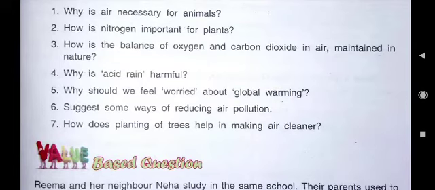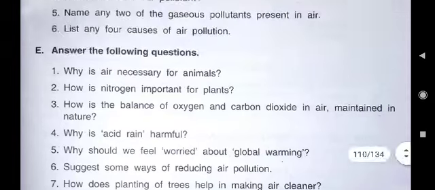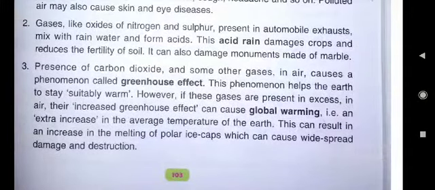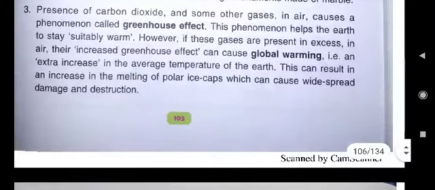Global warming is very harmful. Then the question is being asked, why should we feel worried? So, the answer will be, here you see global warming is written in this paragraph. It is written, presence of carbon dioxide and some other gases in air causes a phenomenon called greenhouse effect, and this phenomenon helps the earth to stay suitably warm. However, if these gases are present in excess in air, their increased greenhouse effect can cause global warming.